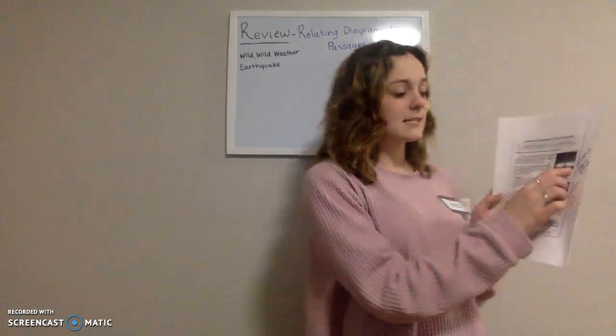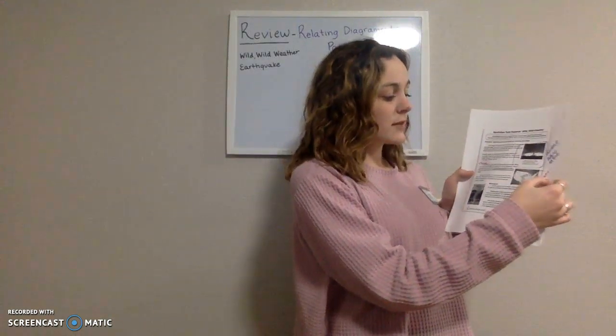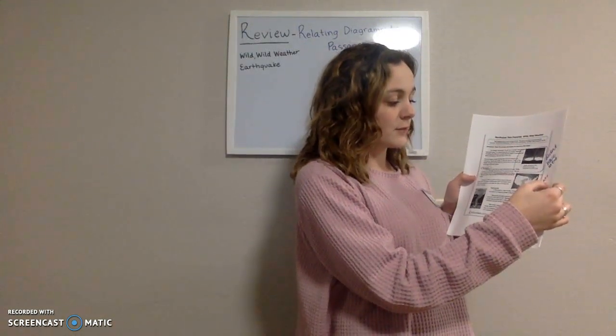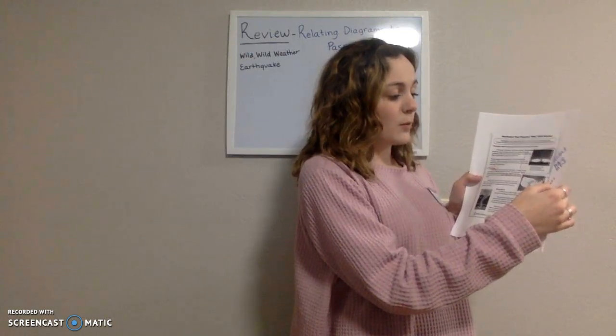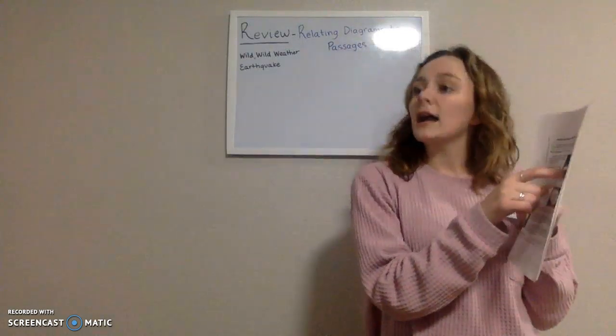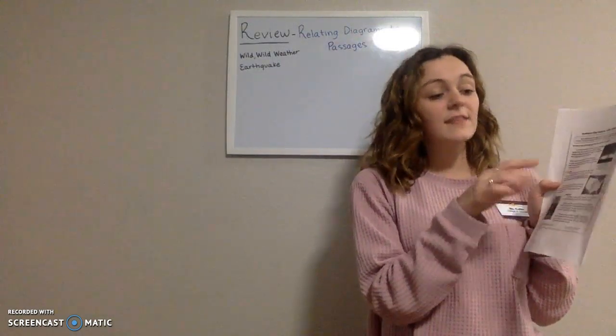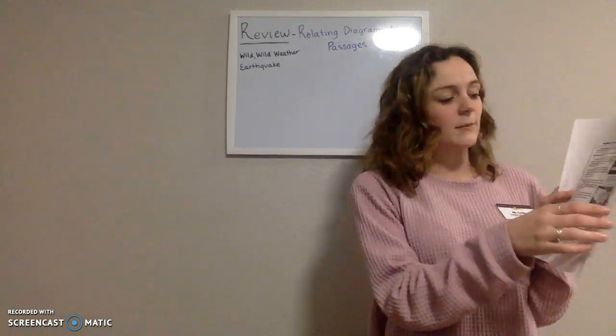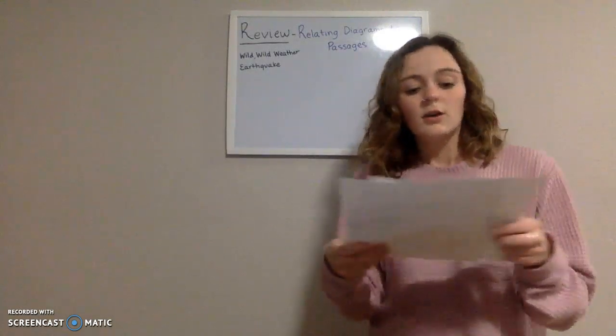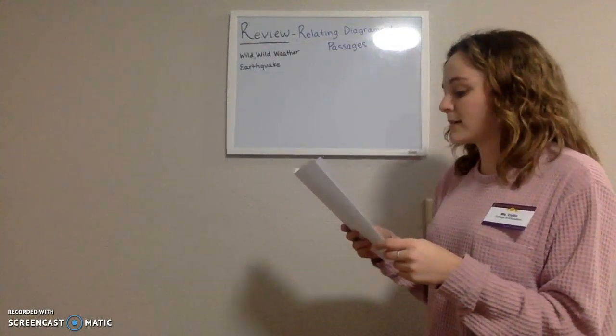So we went over to this diagram that says, usually a tornado is in the shape of a funnel shape. Sometimes it looks like a rope. The reason that we highlighted that was because it wasn't in the text, so we thought it was something important that we needed to learn. So next we're going to go to earthquakes.